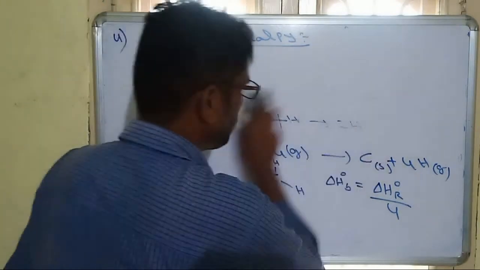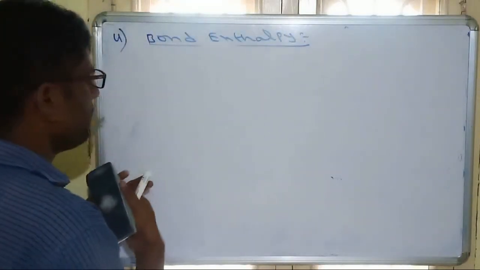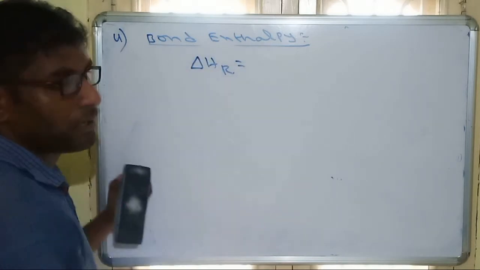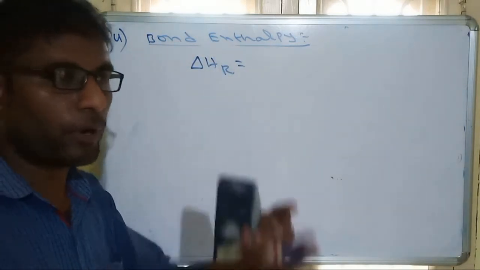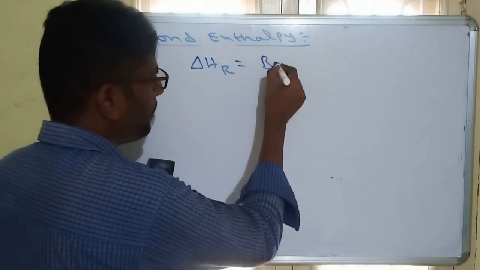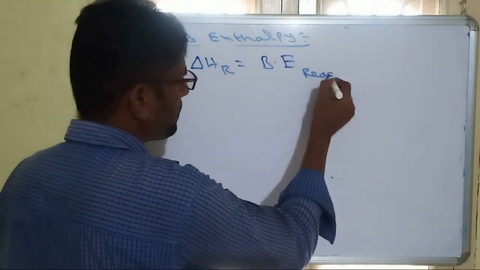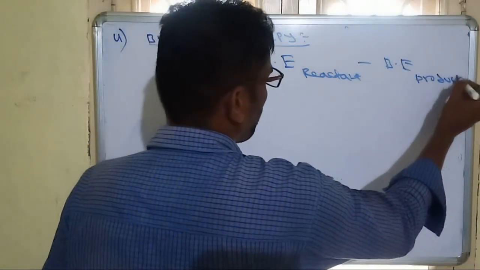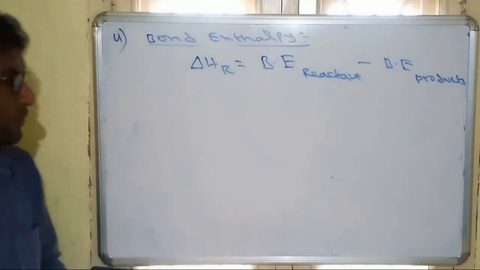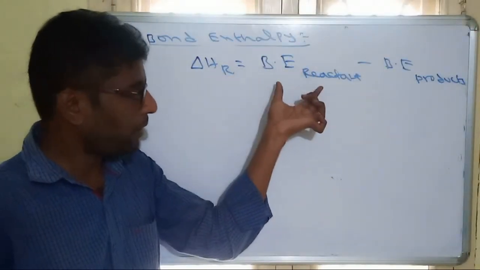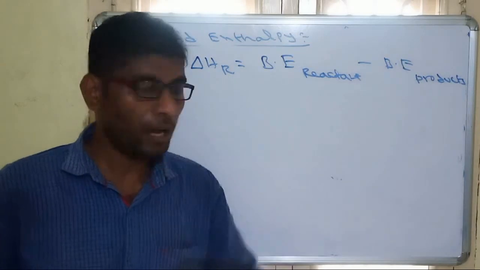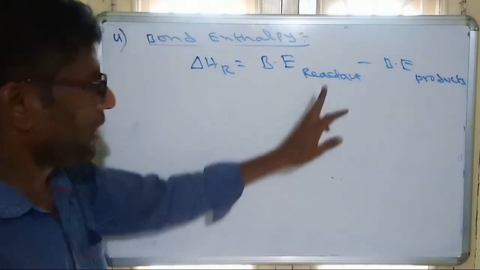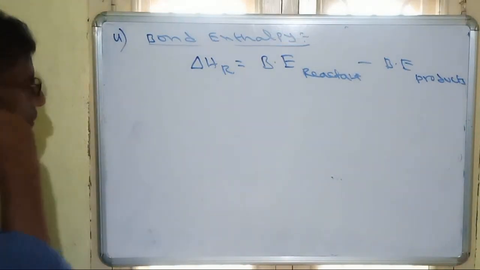So we will see one question. And remember, whenever the enthalpy of reaction is asked and bond enthalpies or bond energies are given, then we write bond energy of reactants minus bond energy of products. So the enthalpy of any reaction is equal to the bond enthalpy of reactants minus the bond enthalpy of products. Reactants minus products. This is the formula.